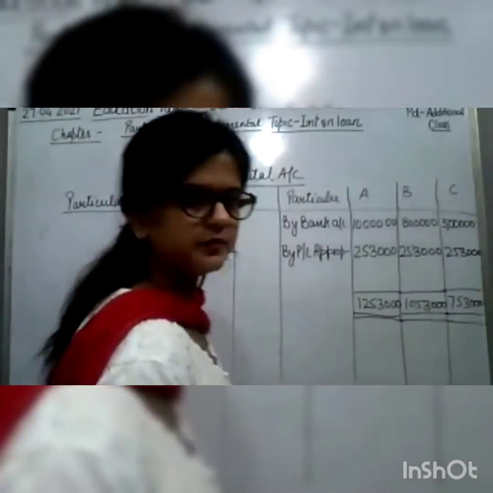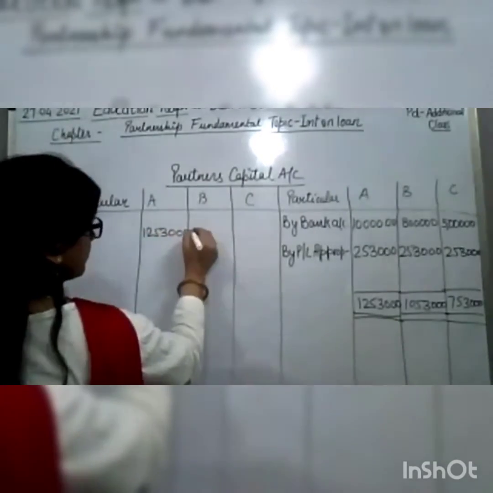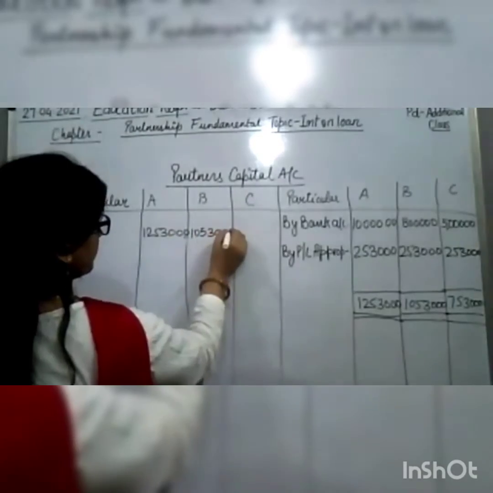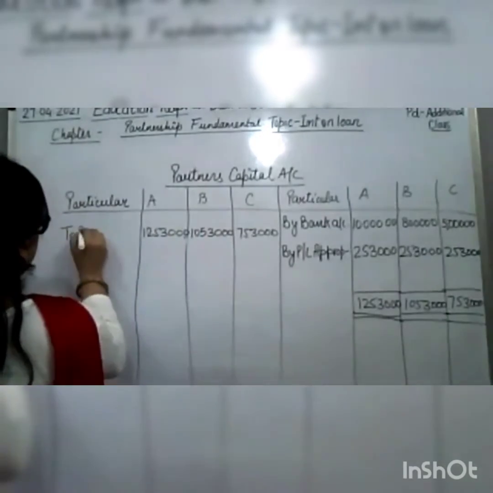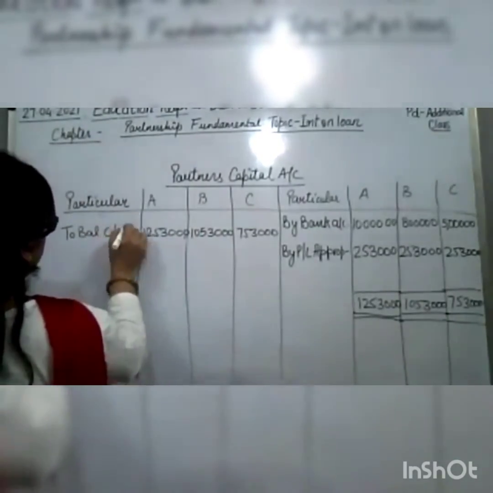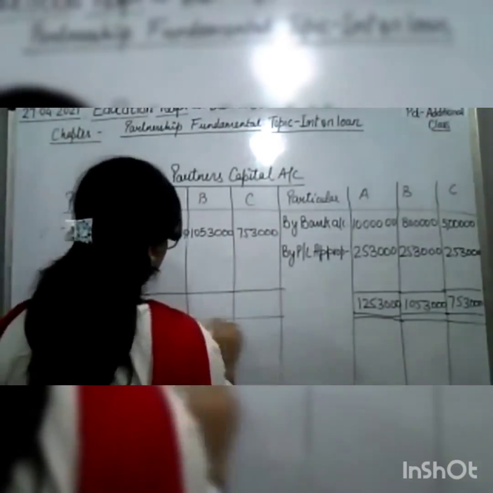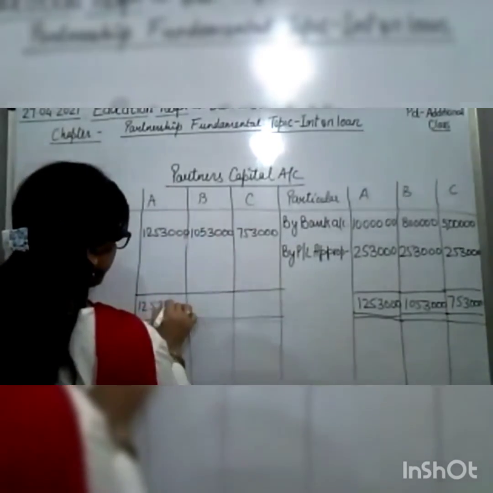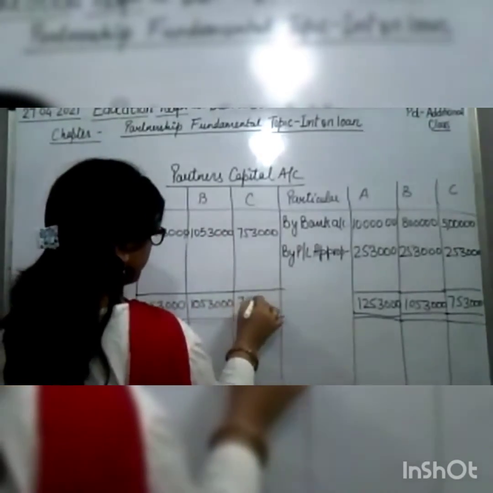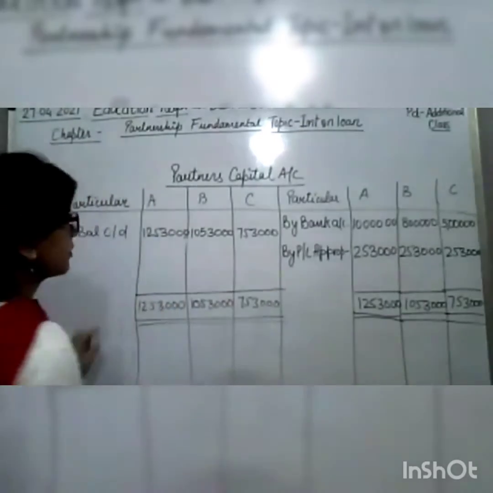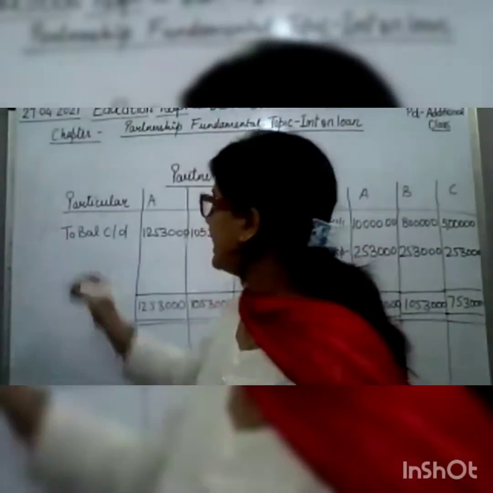Then we'll do the balancing. So children, in this way we have to prepare the partners capital account of question number 11.